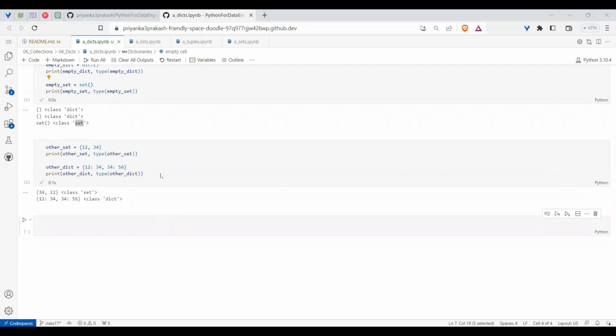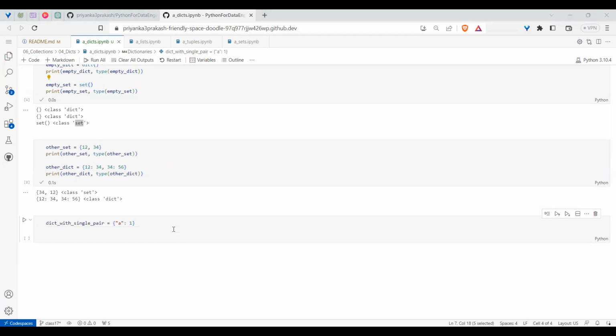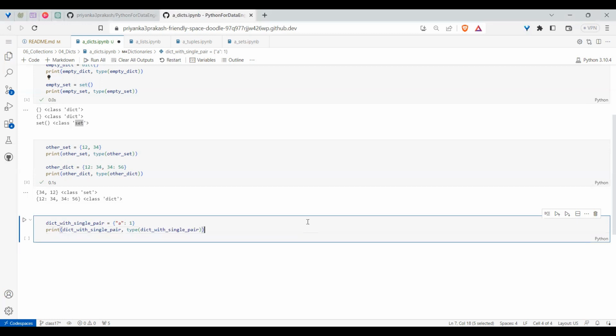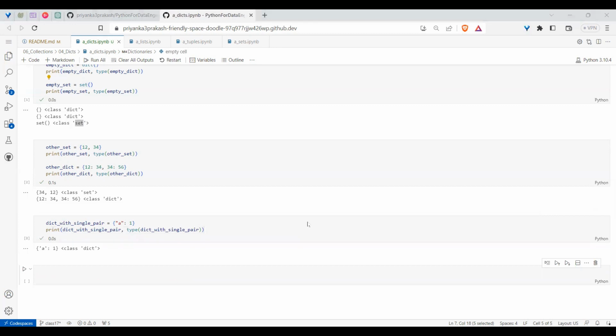Even when you have a single pair, you just place it with a colon and it will work. If you ask what is the value and the type, it will tell you. You can also apply the length built-in function here.